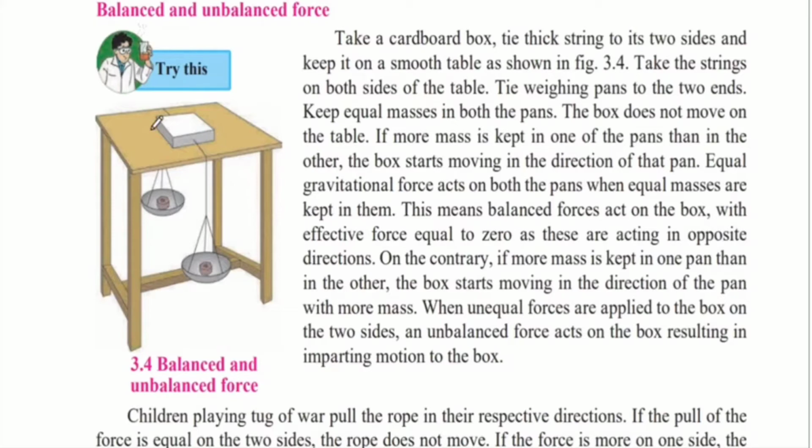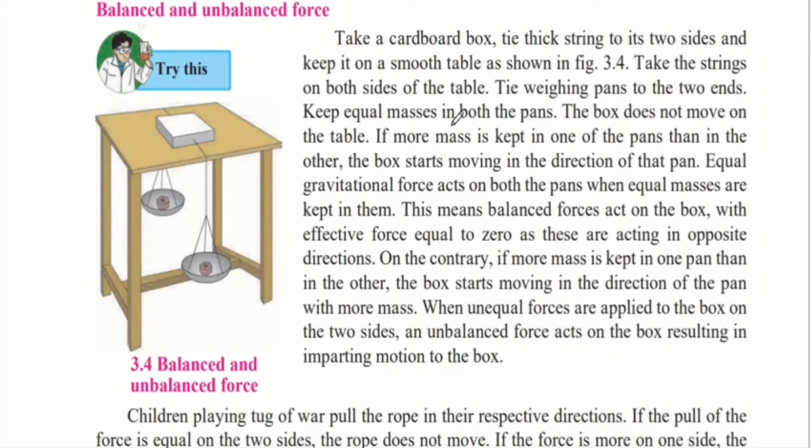So here they have taken a cardboard box and kept it on a table. On either side, that is on opposite sides of this box, they have tied a thick string as shown here. Take the strings on both sides of the table. Tie weighing pans to the two ends. So here they have put a weighing pan on either side. Wherever the string was falling, they have put a weighing pan on that side.